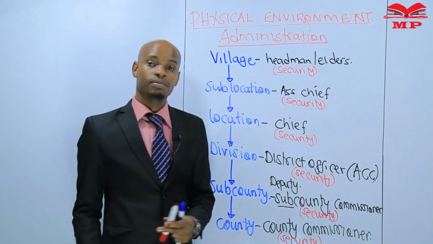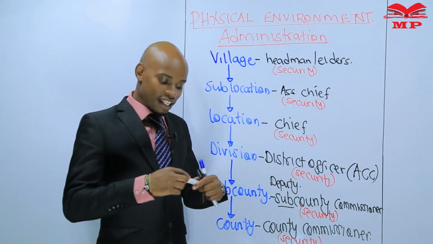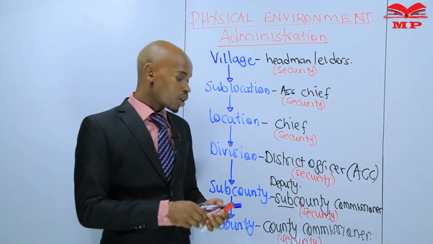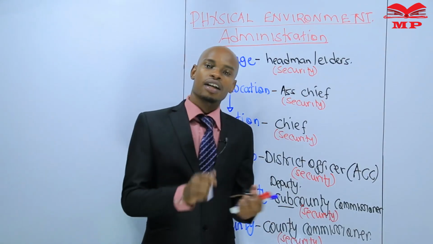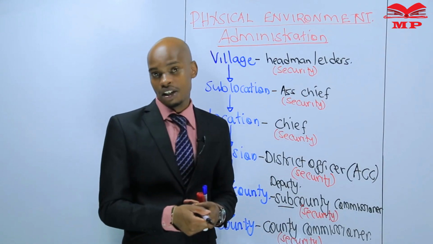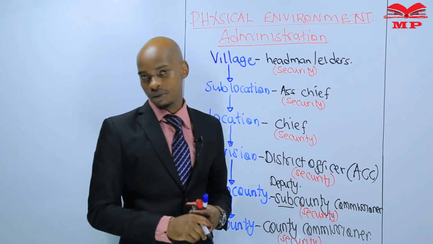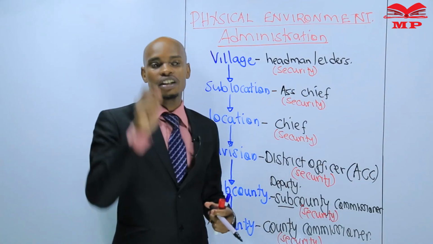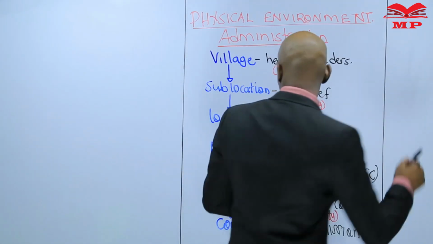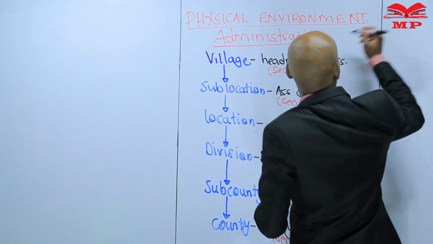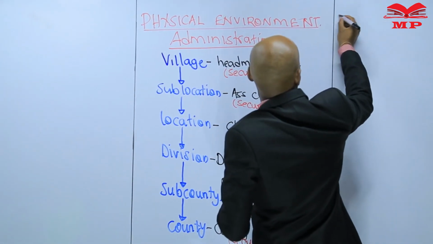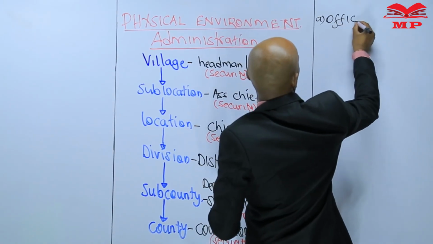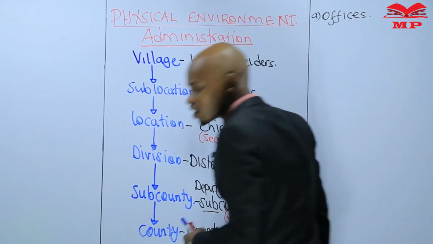Using the information here, we are supposed to know who is the administrator of a given map. So when the question is getting to know the administrator of a certain area, there are two things that can indicate or can help you identify who is the administrator of an area. Which are those two things? Number one, we use offices. Offices or an office.